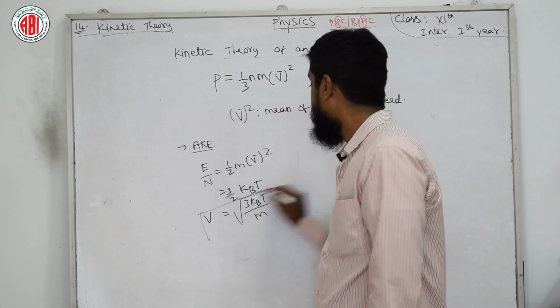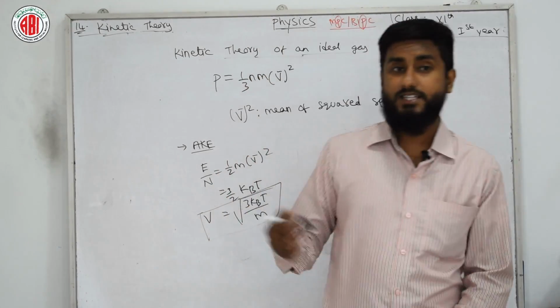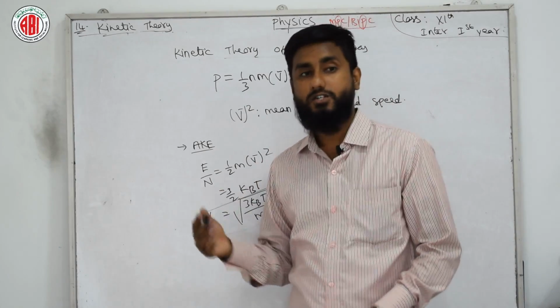So this is the velocity related to the average kinetic energy.